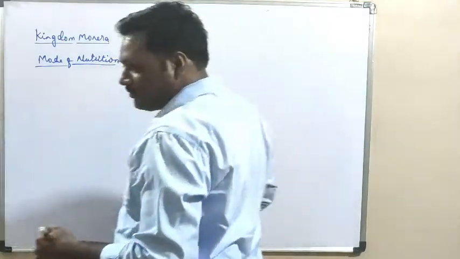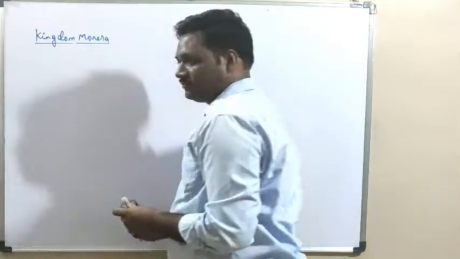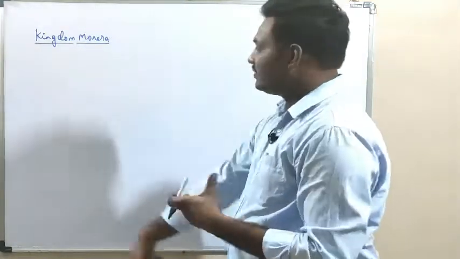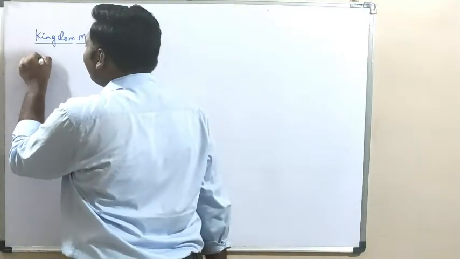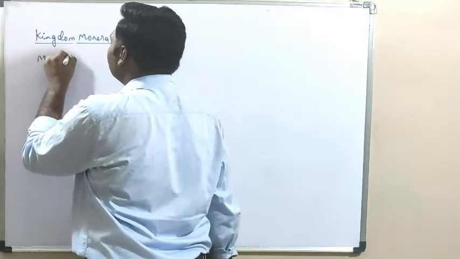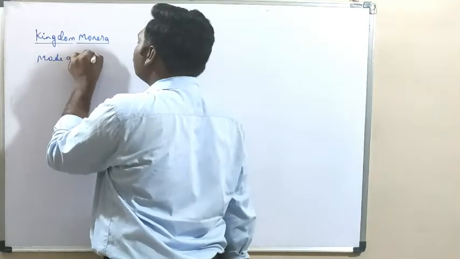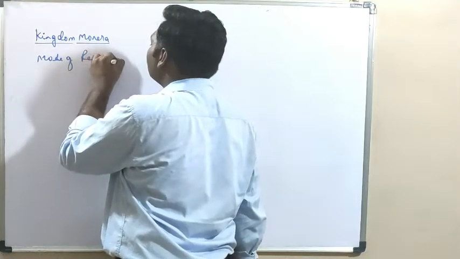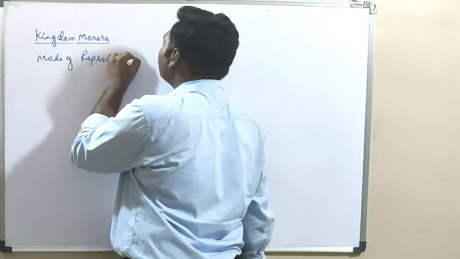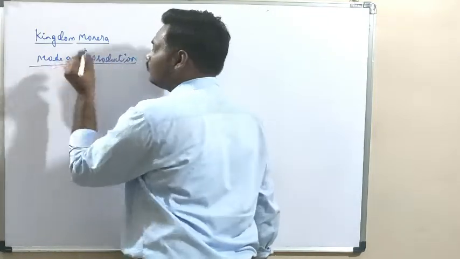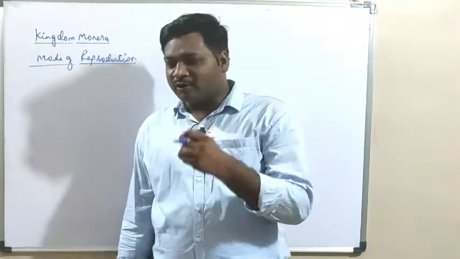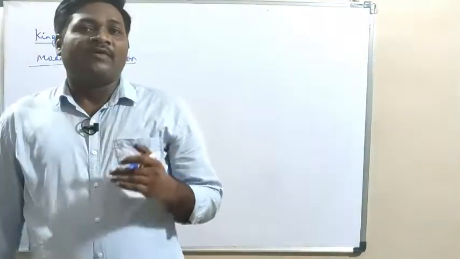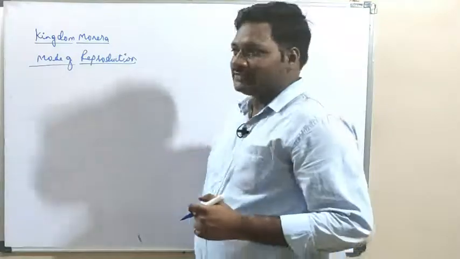So, sorry, on the basis of mode of nutrition, we have done. Now mode of reproduction. So students, we know what reproduction is. Reproduction is a process for continuation of the species.